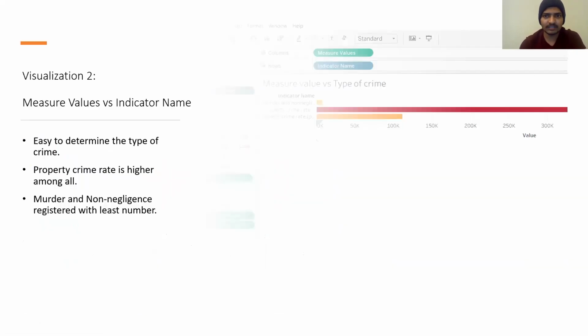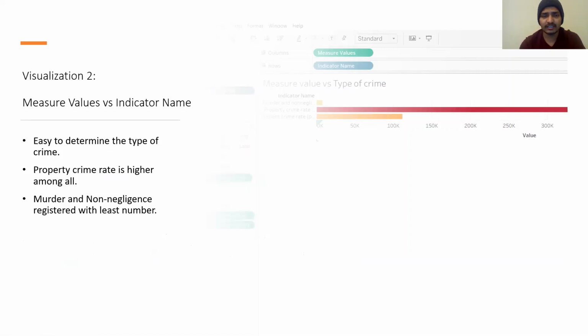When coming to the second visualization, here we can see there are three types of crimes: murder and non-negligence, property crime, and violent crime rate. Among all these crimes, murder and non-negligence has the least number of cases registered. And the property crime rate is the highest, with more than 300K.